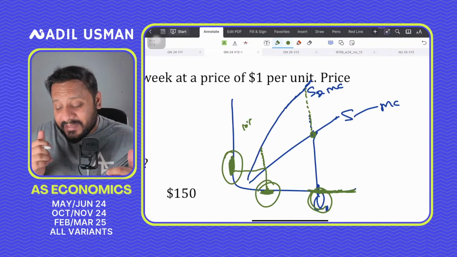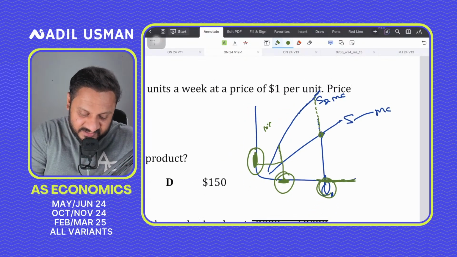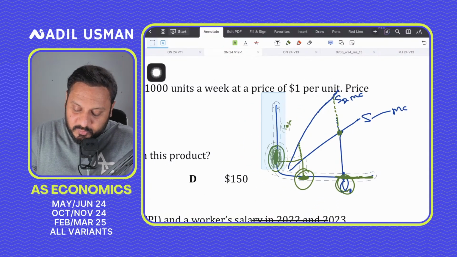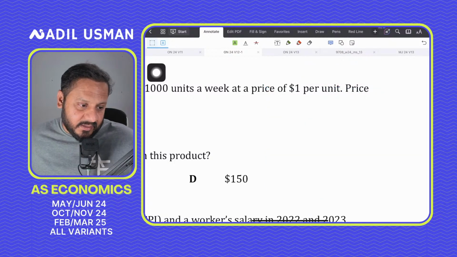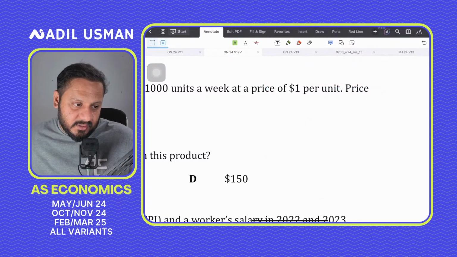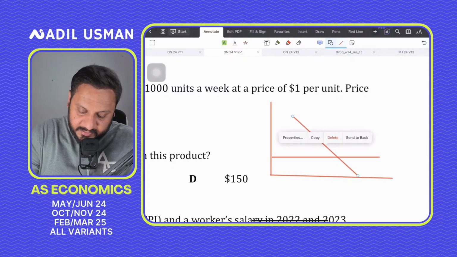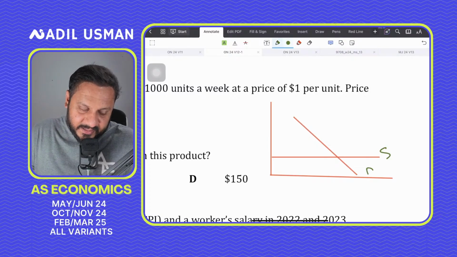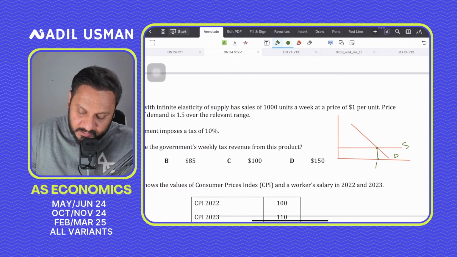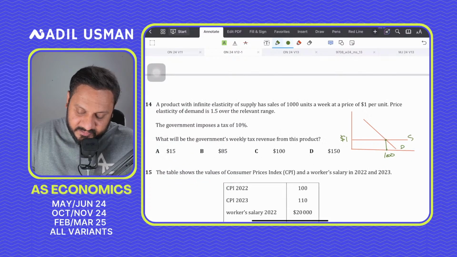But then the point is, I was explaining this to everyone basically because what would happen is that it is basically going to increase. So what we're doing is that you have a demand and supply diagram here, this is the supply diagram, this is the demand diagram, and then you have 1,000 units here, okay, and you have $1 here.